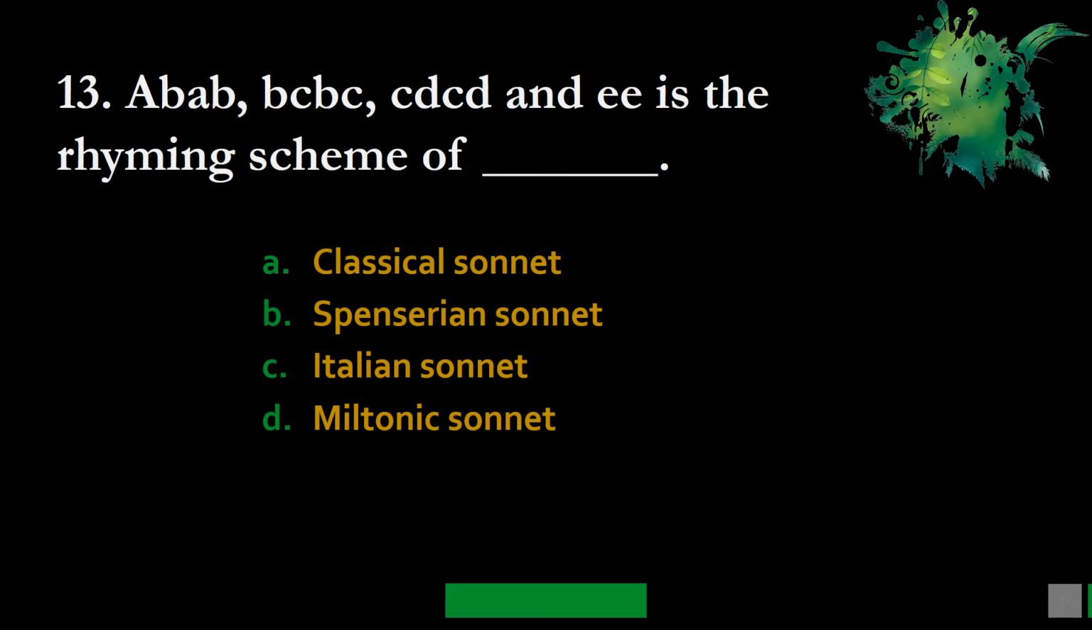13. ABAB, BCBC, CDCD, and EE is the rhyming scheme of dash. A, classical sonnet, B, Spenserian sonnet, C, Italian sonnet, and D, Miltonic sonnet. So please note down the correct option, and the correct option here is B, Spenserian sonnet.